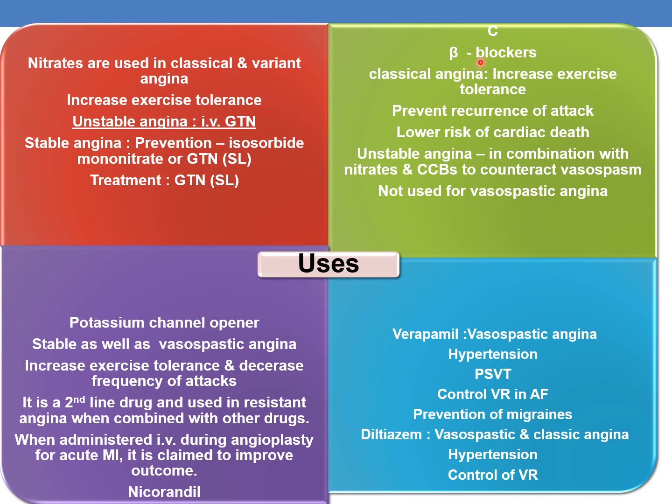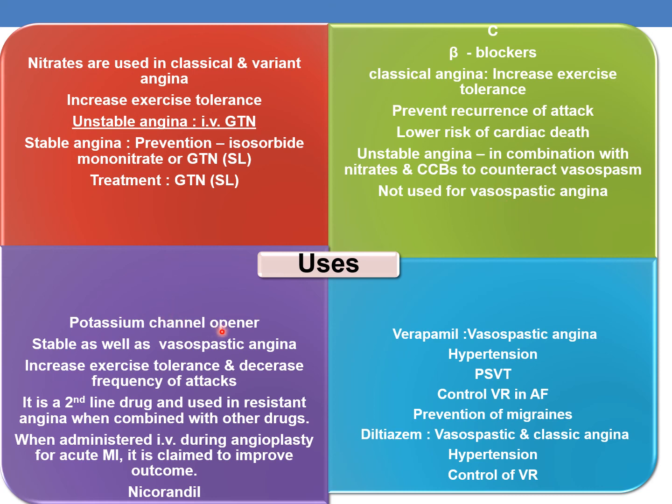Coming to the uses of beta blockers, they are used for classical angina where they increase the exercise tolerance, prevent the recurrence of attack and lower the risk of cardiac death. In case of unstable angina, beta blockers are used in combination with nitrates and calcium channel blockers to counteract vasospasm. And as such, beta blockers are contraindicated or not used in vasospastic angina.